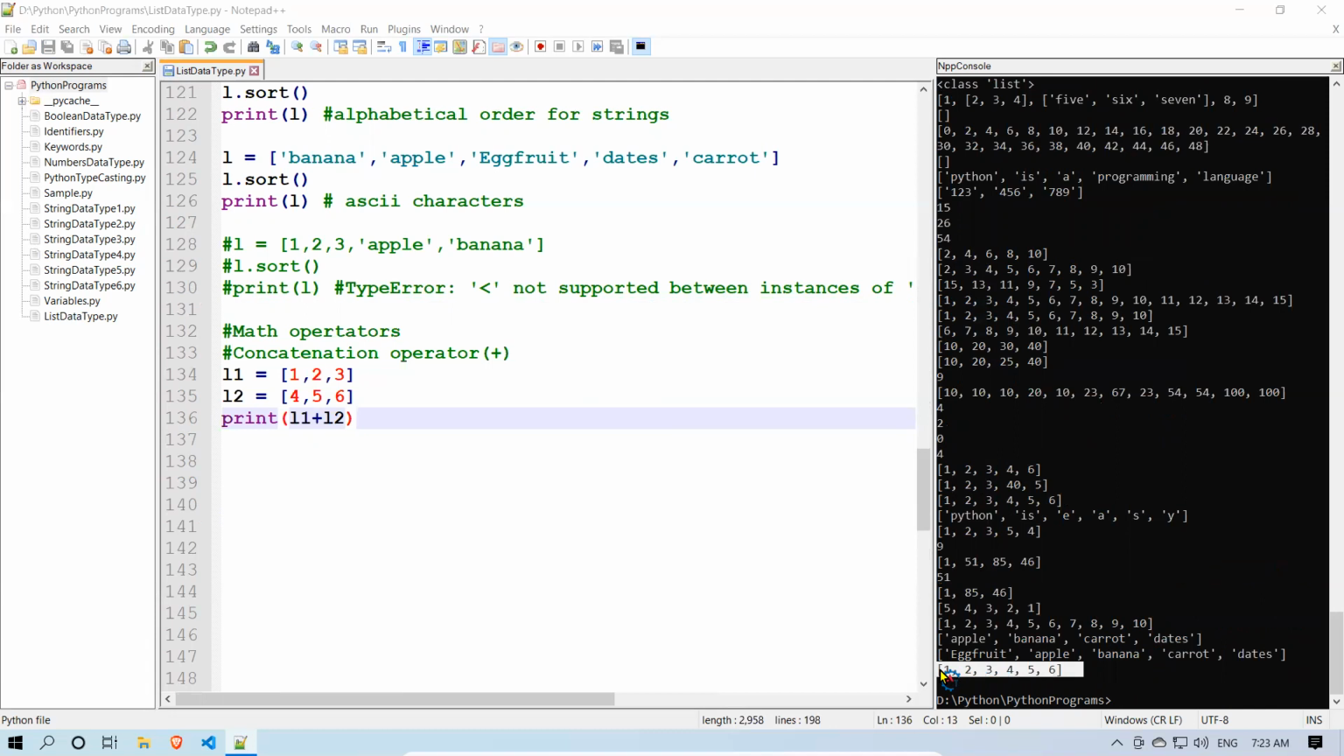It is very similar to that what? Extend, right? When you extend, the same thing happens. In a similar way, L1 plus L2 also adds one list to another list. Then